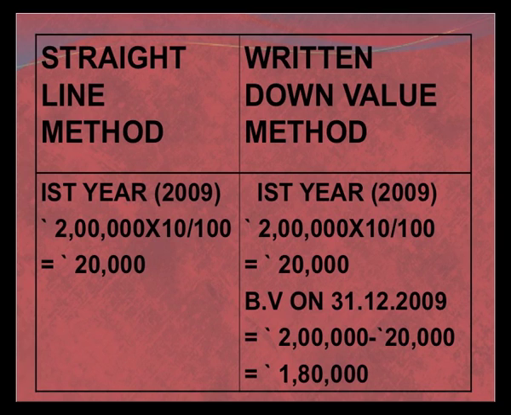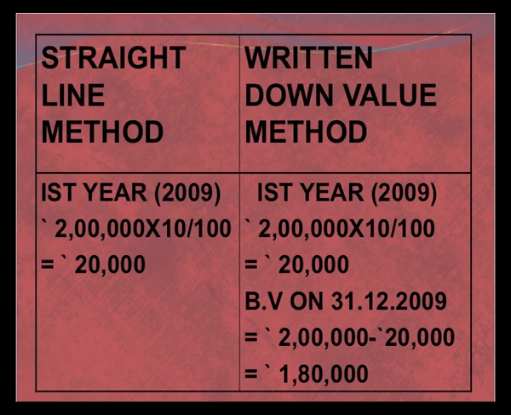There is a comparison between these two methods. In the straight line method, in the first year the cost of the machinery is 2 lakh and the depreciation at the rate of 10% comes to rupees 20,000. In the written down value method also, we calculate the depreciation on the cost of the asset, that is 2 lakh, and at the rate of 10% the depreciation is 20,000. Now in the written down value method you see another figure: after charging depreciation of rupees 20,000, the book value of the asset has gone down to 1,80,000.